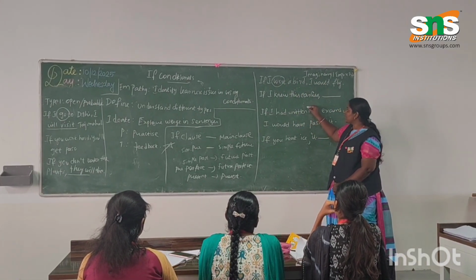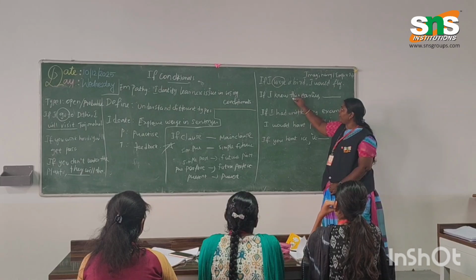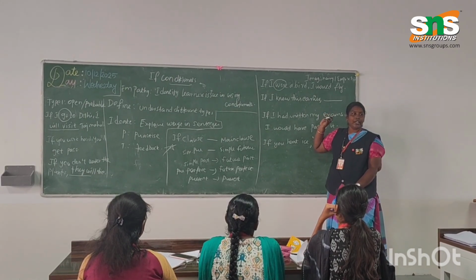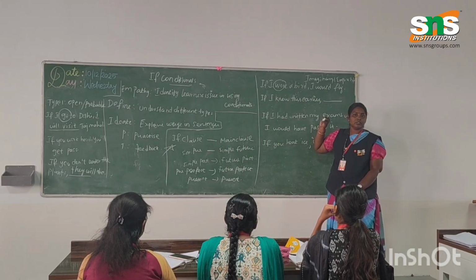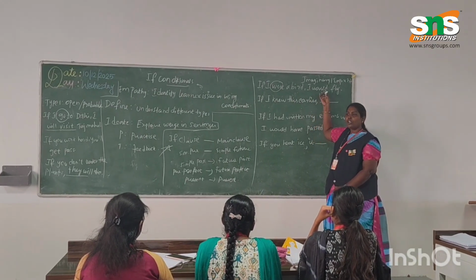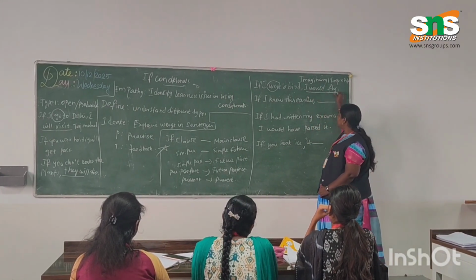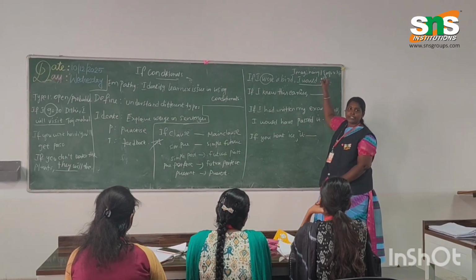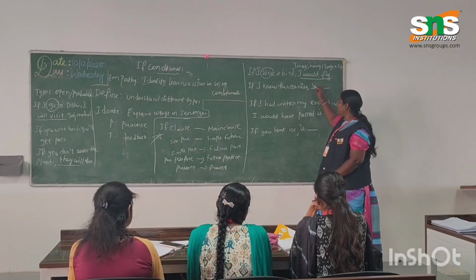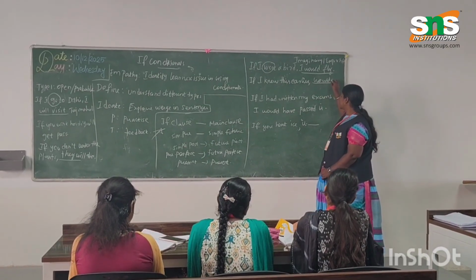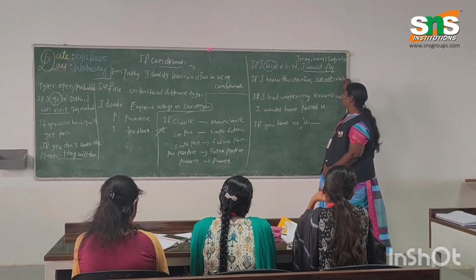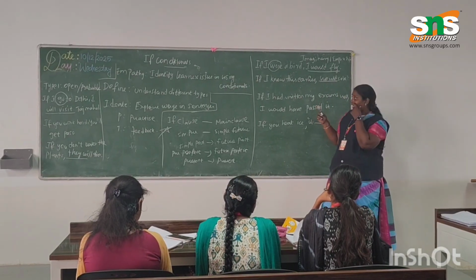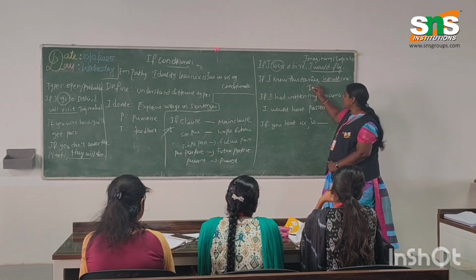And the third form is known as, and here it is, if I knew this earlier, I would have not done it. I would solve it. Okay, now, so what structure will be followed? Future, past tense. Along with that, we can go with the V1 form of your verb and you can write down what are all the answers can be possible from your end. என்ன ஆன்சர் எல்லாம் வந்து ஈஸியா இருக்கோ அதெல்லாம் நீங்க தாராளமா எழுதலாம் சரியா and the third form will be imaginary condition.